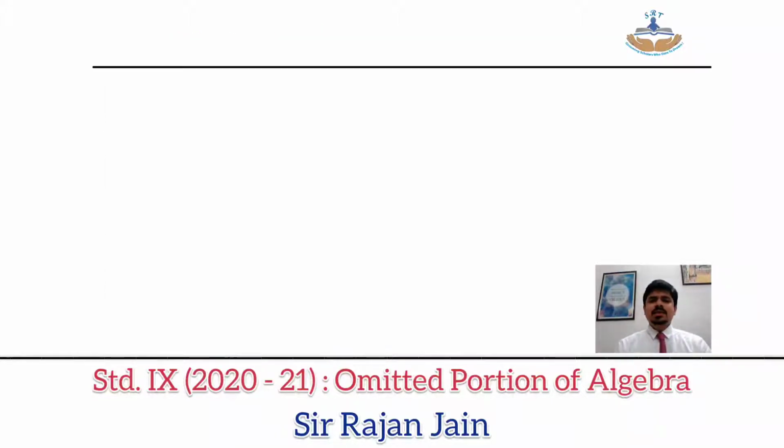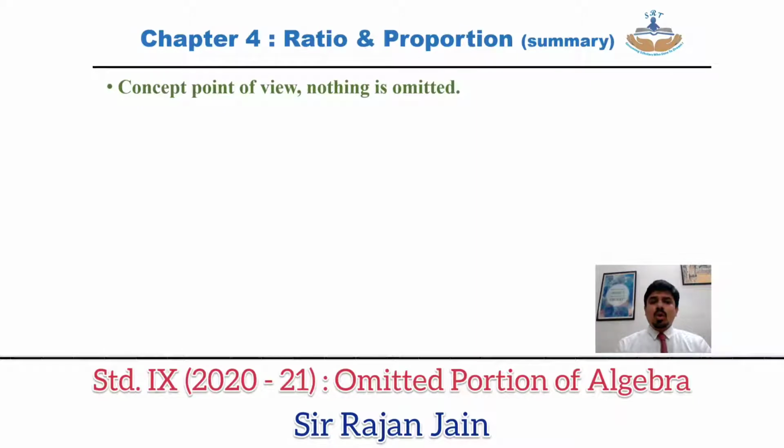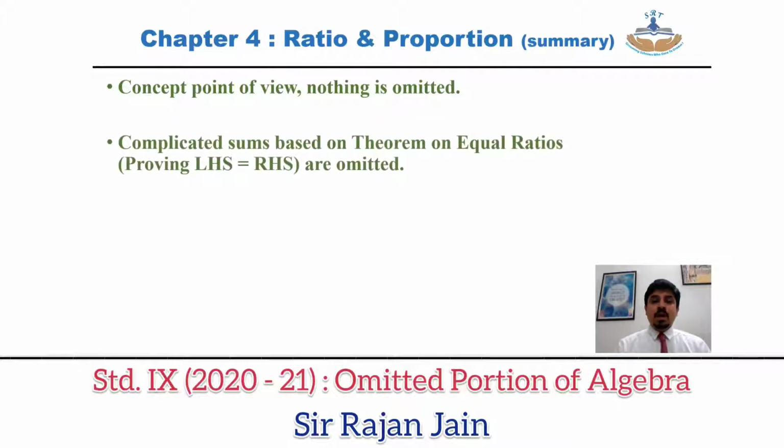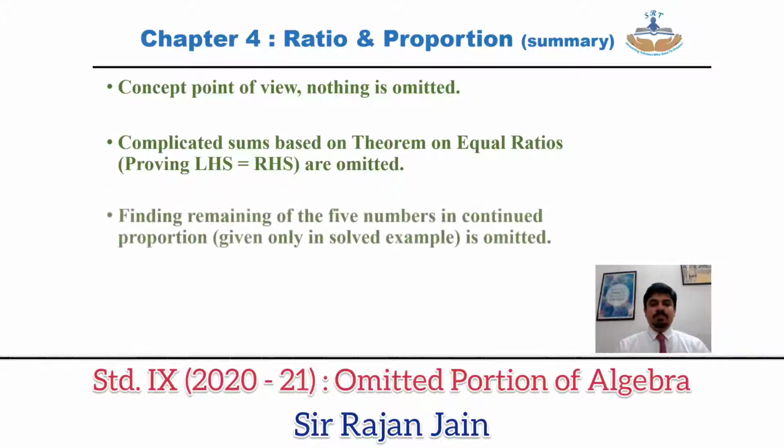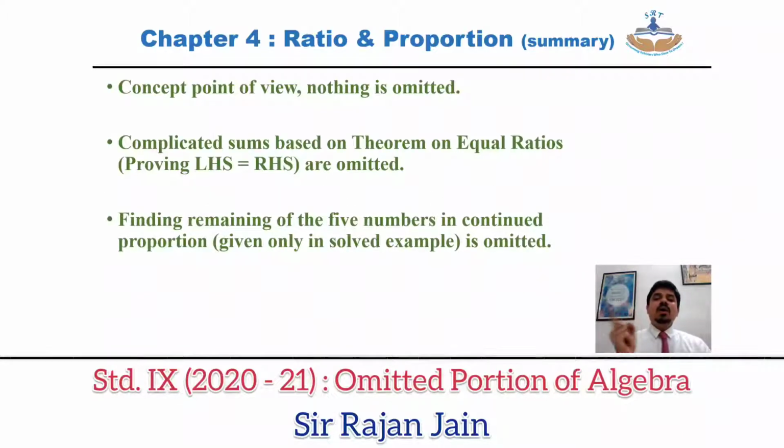To summarize chapter number 4, concept point of view, nothing is omitted. All the concepts which are there in the chapter are a part of your portion. Complicated sums which are based on theorem on equal ratios, where you are supposed to prove LHS equal to RHS, that is your practice set number 4.4, and few related sums from your problem set 4 are omitted. Finding remaining of the 5 numbers in continued proportion given in the solved example is omitted.